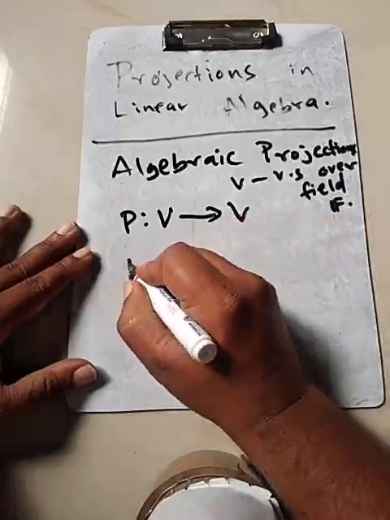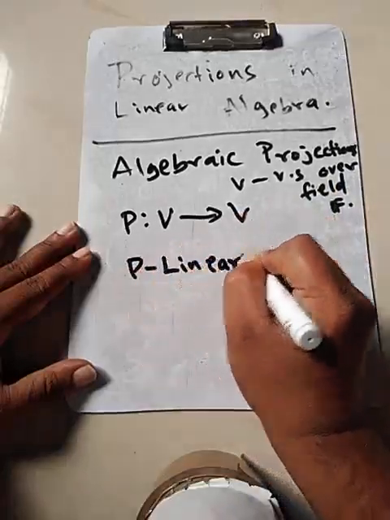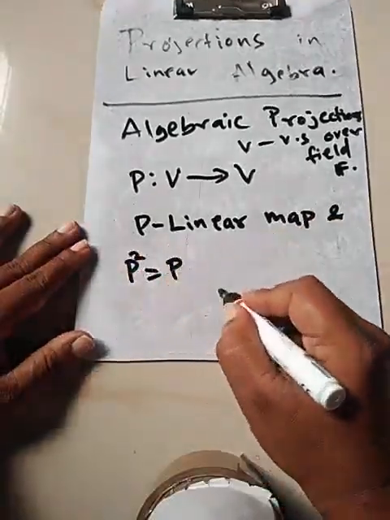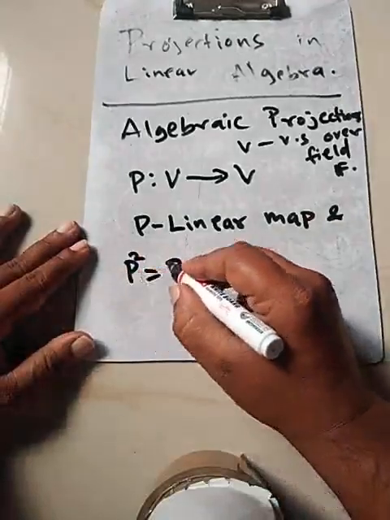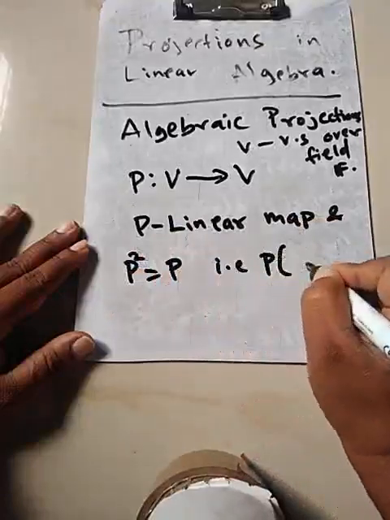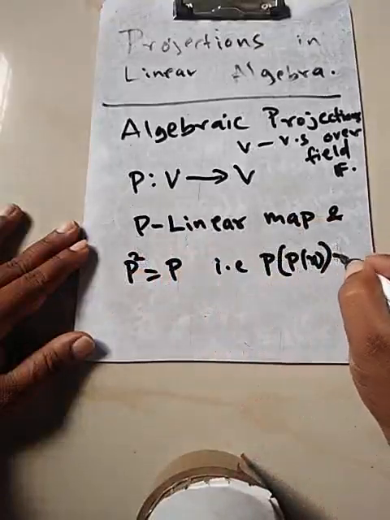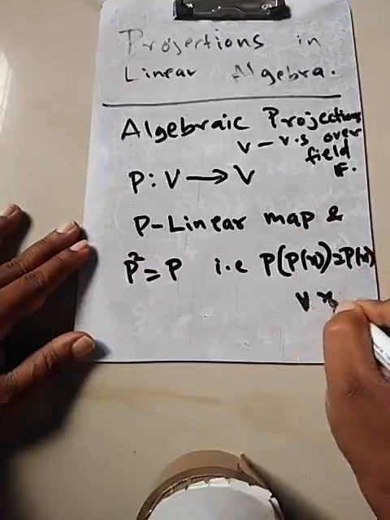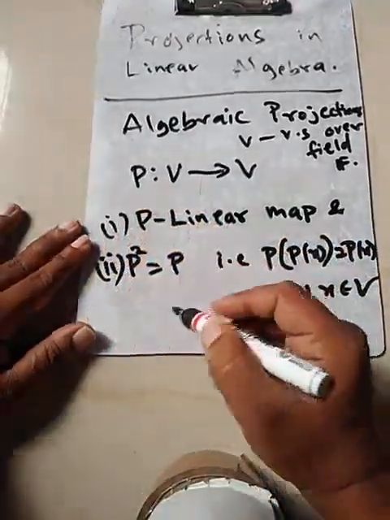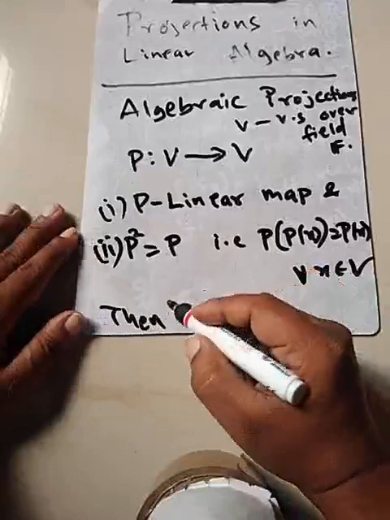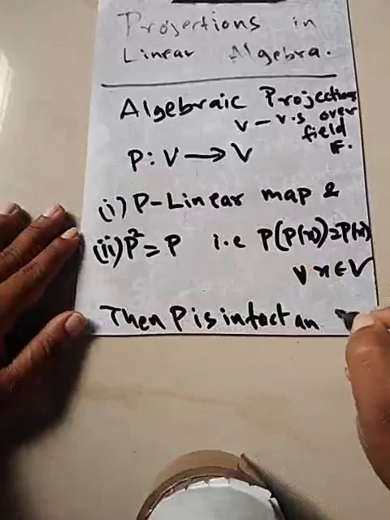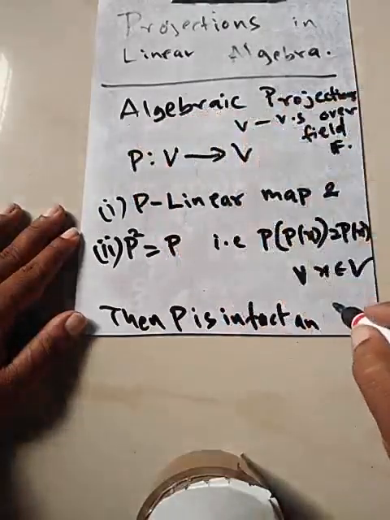If P is a linear map and P square is equal to P, that is P of P of X equals P of X for all X in V. Linearity is the first condition, the second condition is this thing. Then we say that P is in fact a projection. What kind of projection? It's an algebraic projection.